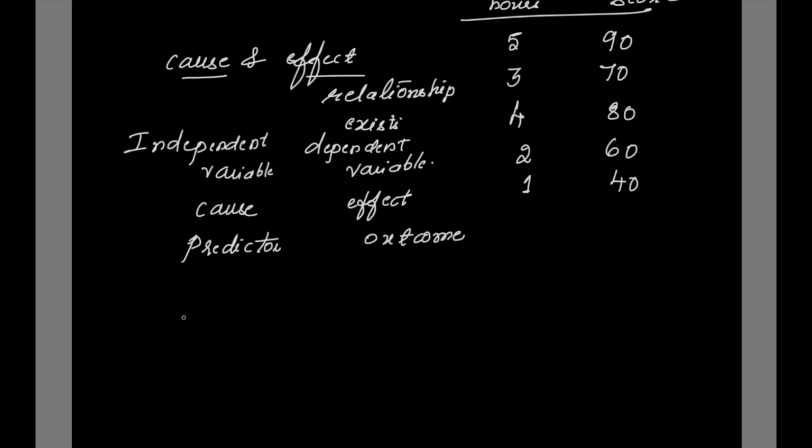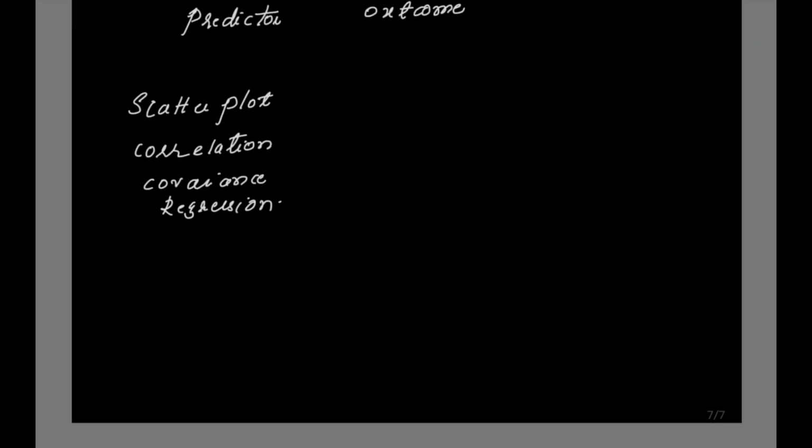And let us see what are the different statistical operations that can be performed on this bivariate data. You can make use of the scatter plot to visualize the data. You can carry out the correlation. Statistical operations are correlation, covariance, and regression. These are the details about the bivariate data.